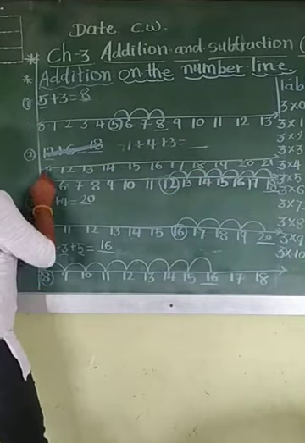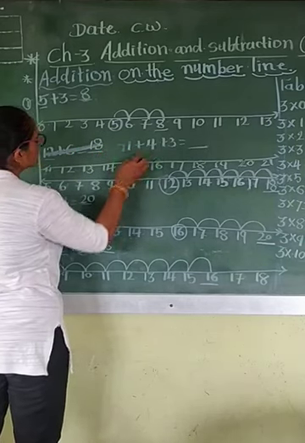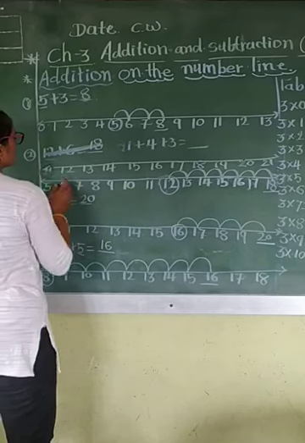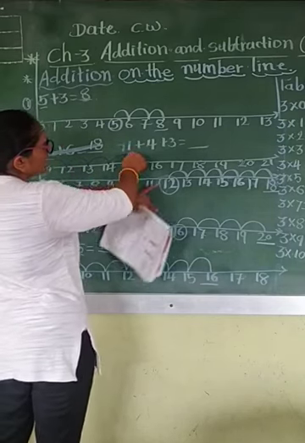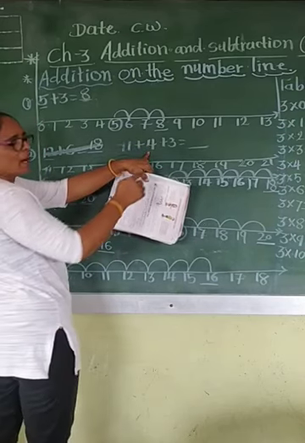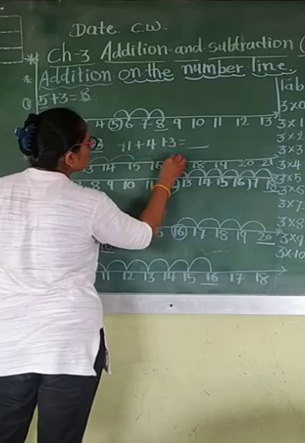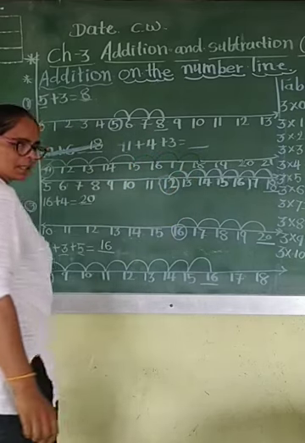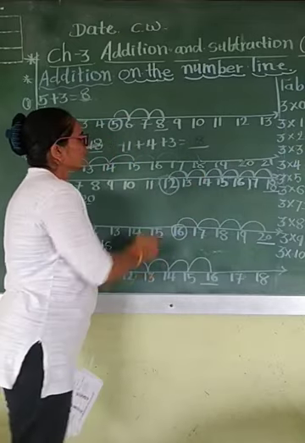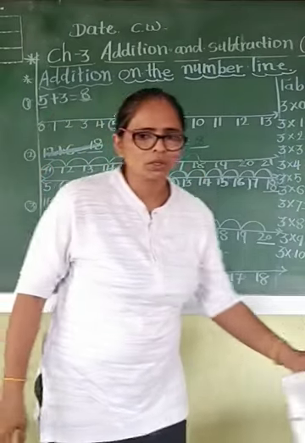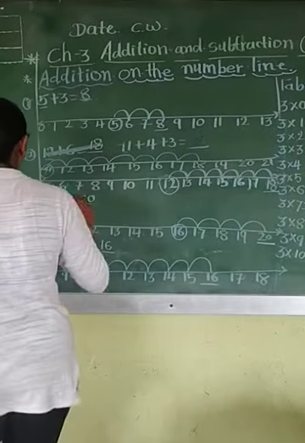Okay? Chalo. Starting from 11, how many jumps are there? 4. Starting from 11, 4 jumps. 1, 2, 3, 4. Okay? Till you are done. Now how many jumps? 3. Let's count it. 1, 2, 3. Clear? So what is your answer? Your answer is 18. Likewise, you have to do this work in your notebook. 4 to 3 extra sums also I will give you.